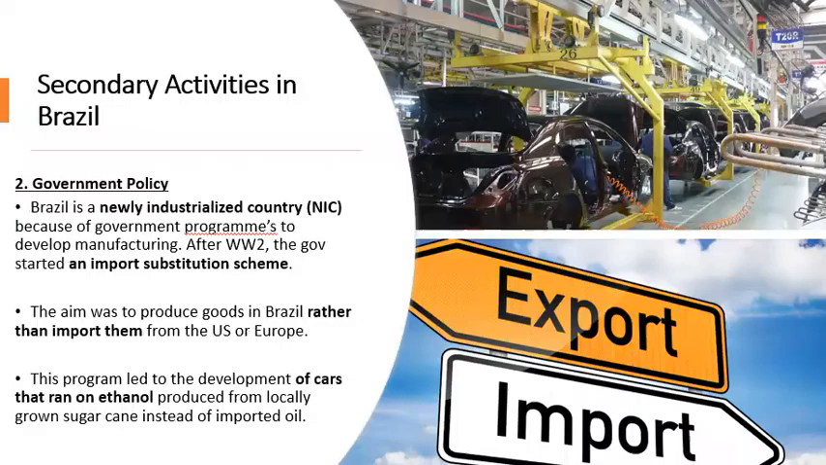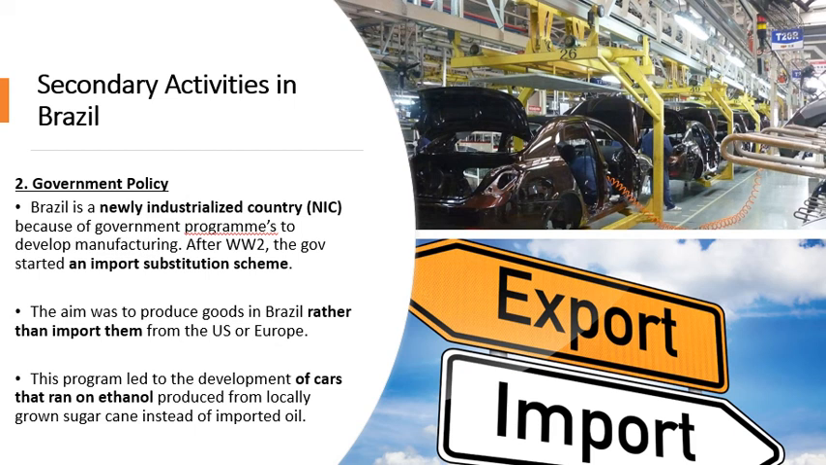So we've already looked at our first factor, raw materials, and how they influence secondary activities in Brazil. Our second factor influencing secondary activities in Brazil is government policy. So this is what the government has done to facilitate the growth of manufacturing. Brazil is what's called a newly industrialized country, because of the government programs to develop manufacturing after World War II. The government started what was called an import substitution scheme. And what was this?